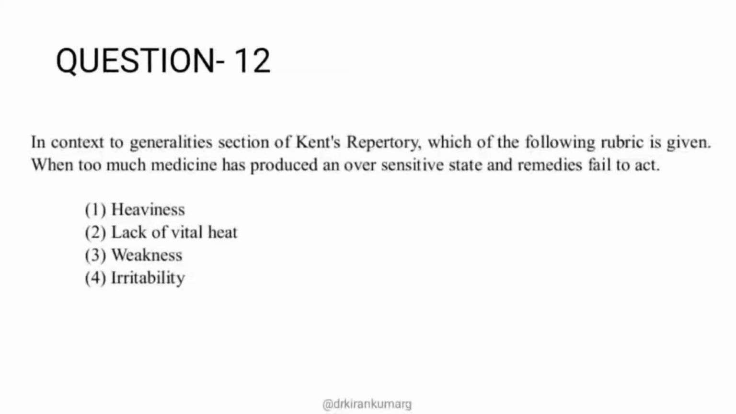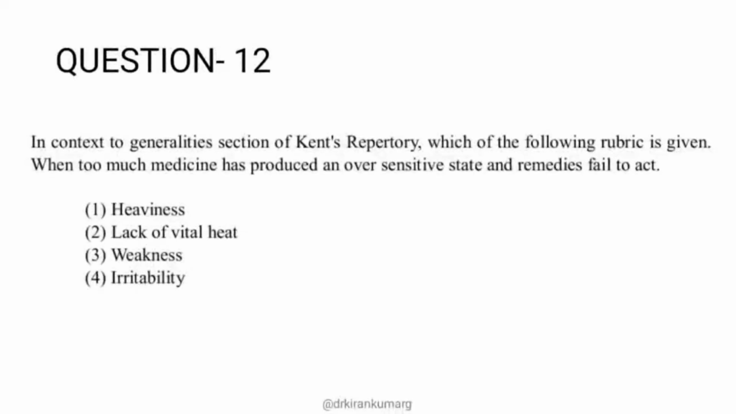There are 4 options: heaviness, lack of vital heat, weakness, irritability. Heaviness is ruled out because you can't say that drug overdosage is a little heavy; that's not the right terminology. Lack of vital heat is the rubric for the chilly patient. And weakness, in generalities, has a direct rubric given, so it has no association with the production of medicine oversensitivity and remedies failing to act. The last rubric is irritability.